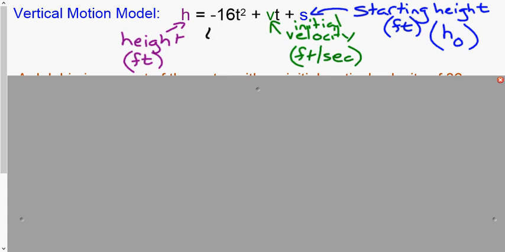T equals time, and you guessed it, seconds. So T is time, and that would be both there and there. So time appears twice in this formula. And that's kind of what makes it a quadratic one.